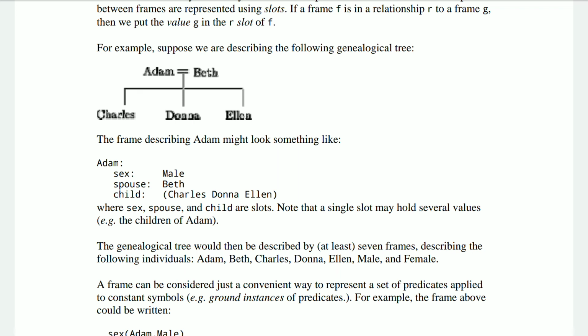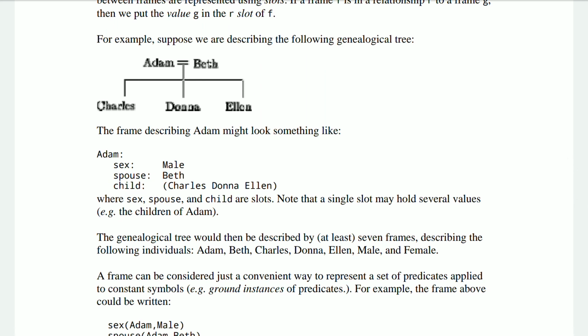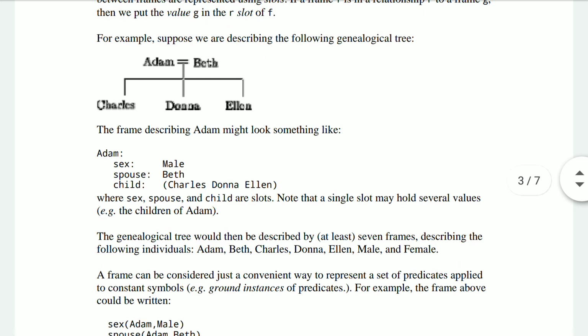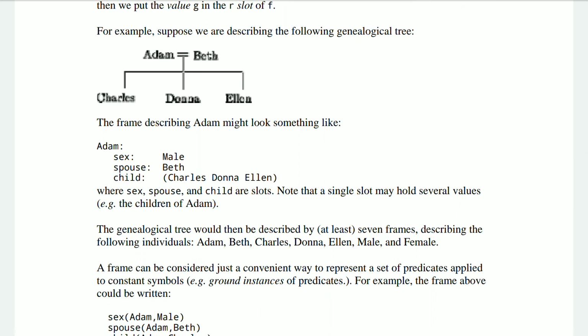I want to draw your attention to how you're going to make out certain subclasses, that means for ISA and for instance, what are you going to do here? Now, a very clear-cut case is the child. That means you can put up Charles, Donna, and Ellen in an ISA relationship for the child, right?